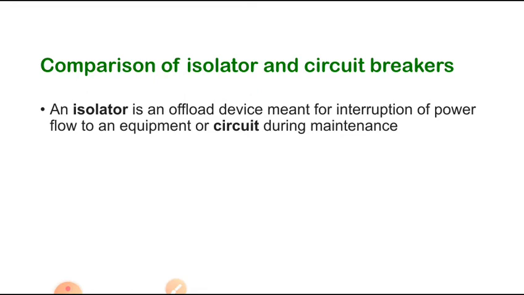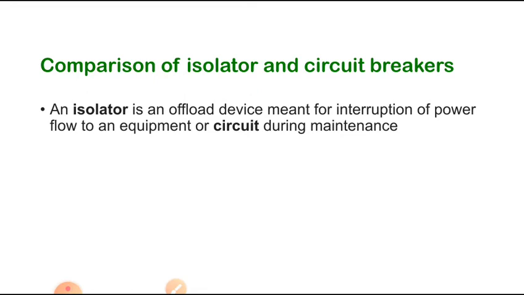Similarly, the isolator is a normal person. He can only operate after the COVID positive is cured. That means the isolator can be operated under no load condition, no virus, no current flowing through the line; then we can operate it, whether open or closed. But the circuit breaker, the doctor, can attend whether it is a positive or negative patient.